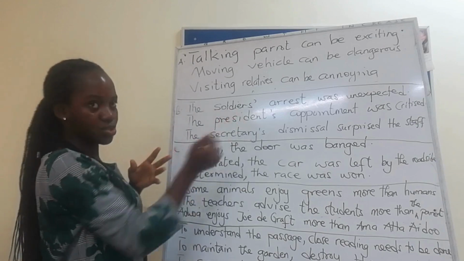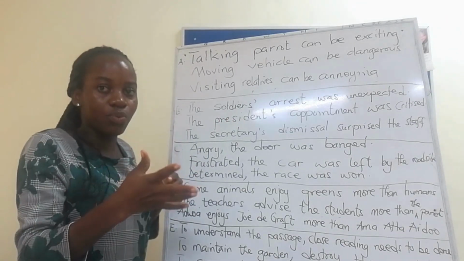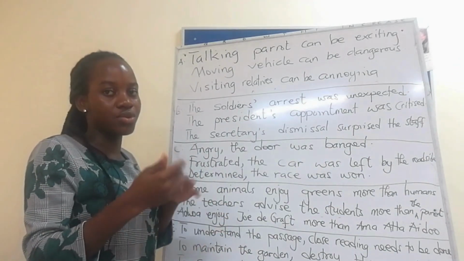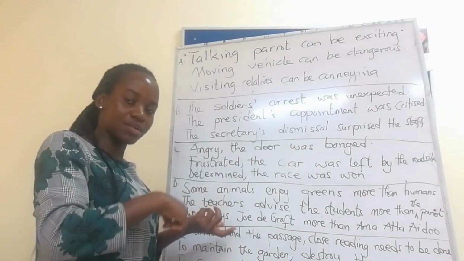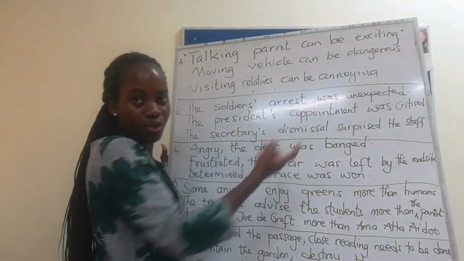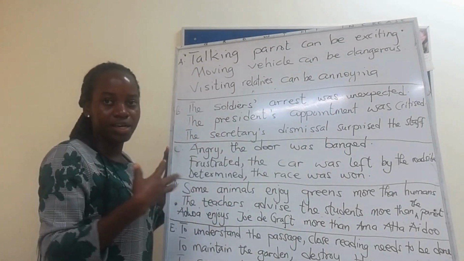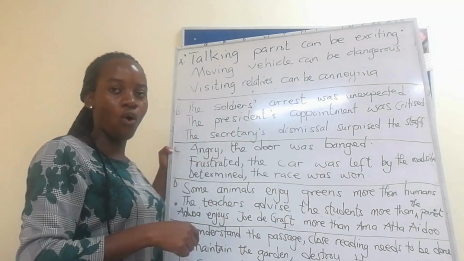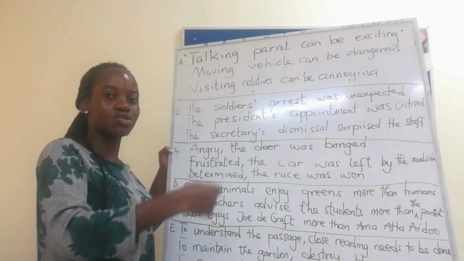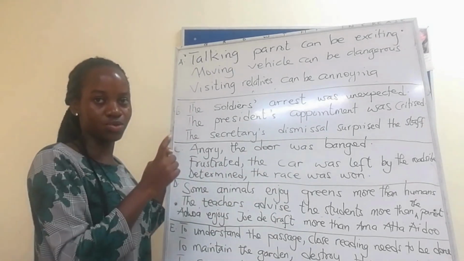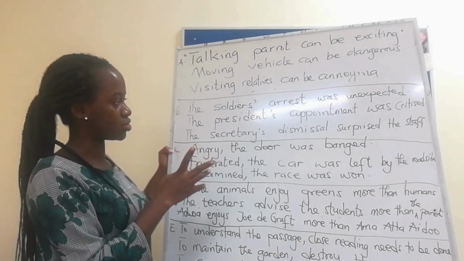We could have a situation where a particular word means the actor or refers to the object, the subject of the object. For example, the soldier's arrest was unexpected. Here, is it the arrest that was made by the soldier or the soldier being arrested? That is what is causing the ambiguity here, so pay attention to that.